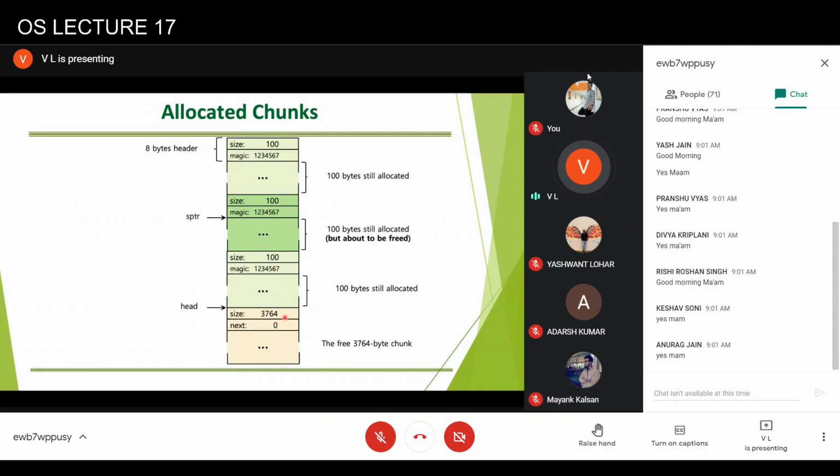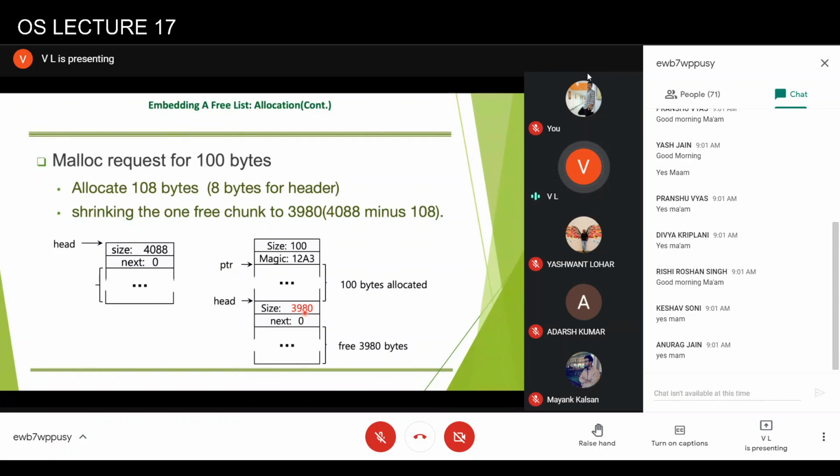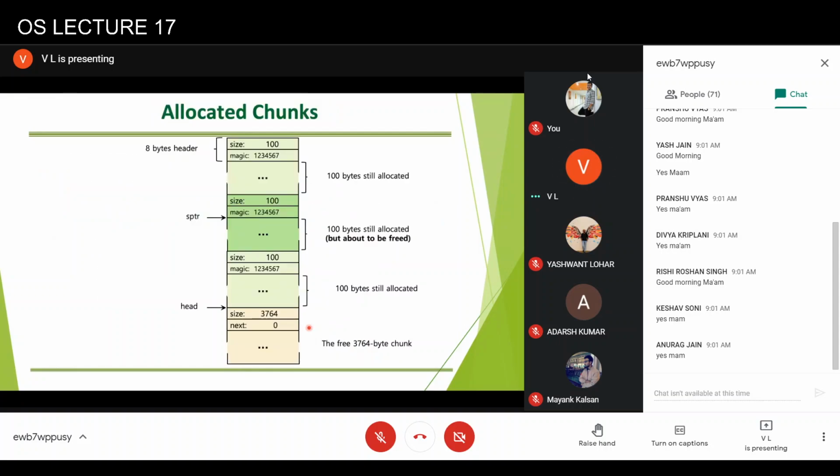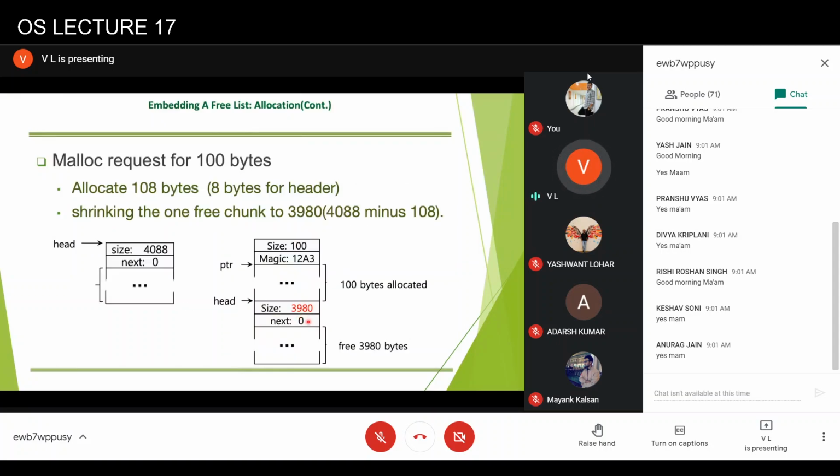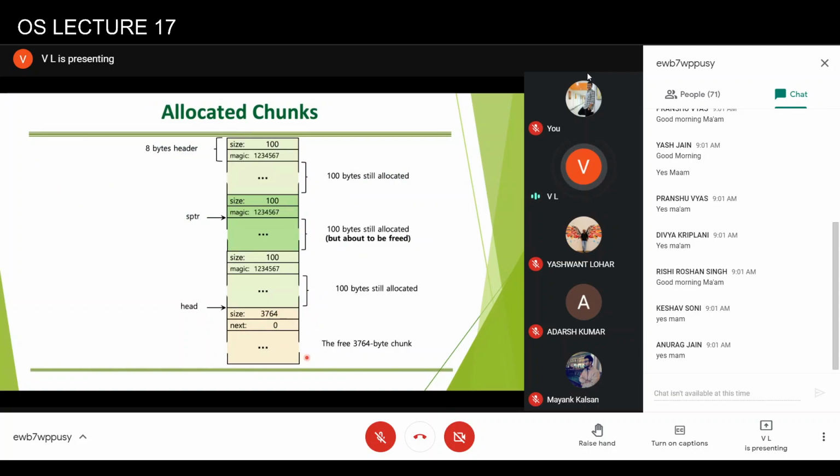Now let's say we have done 3 allocations of 100 bytes each. The actual space that the operating system has to reserve will be 108 each: this is the header, and this is the 100 bytes, with the pointer returned. So the free space is now 3764. From 3980, you subtract 108 and 108, that is 216, and what you get is 3764.